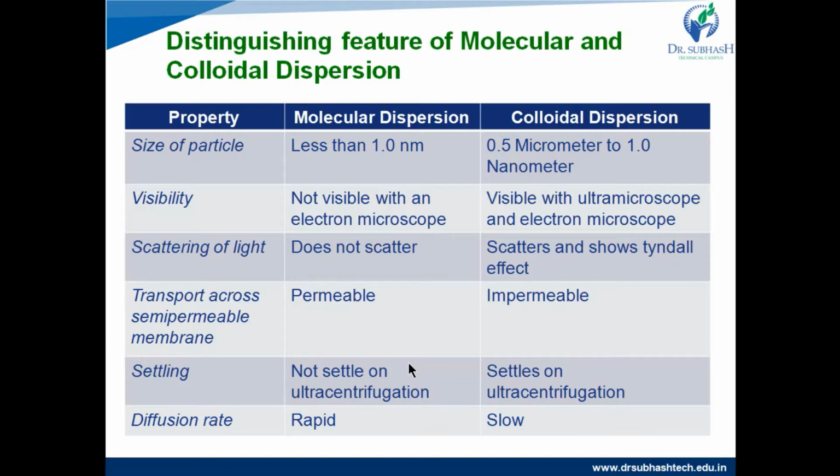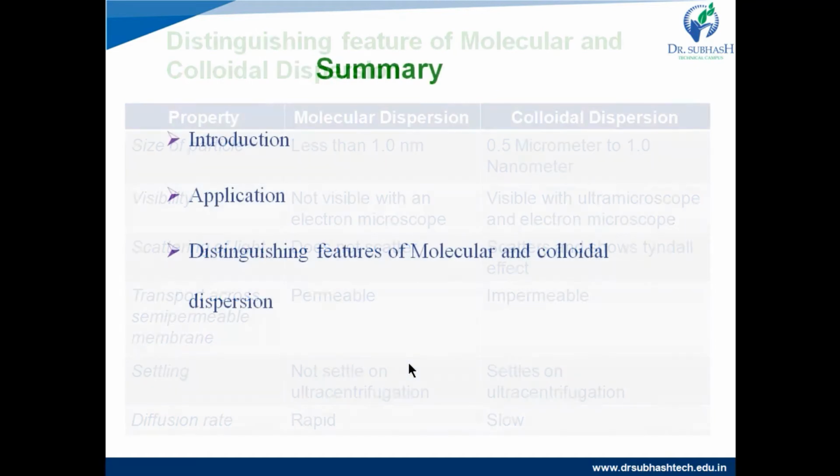Settling. Molecular dispersions do not settle on ultracentrifugation, whereas colloidal dispersions easily settle on ultracentrifugation. Then if we consider the diffusion rate, molecular dispersion has a rapid rate of diffusion, whereas colloidal dispersion has a slow rate of diffusion across the cell membrane. So these are the distinguishing features of molecular and colloidal dispersion.